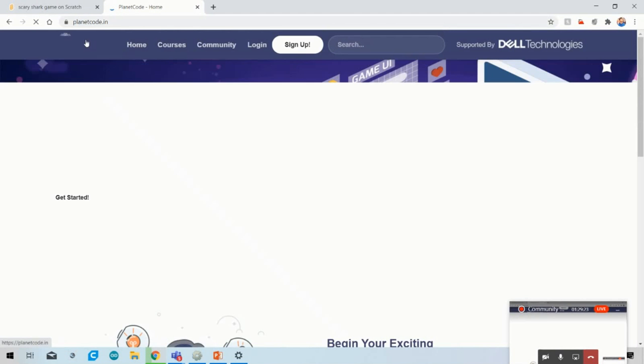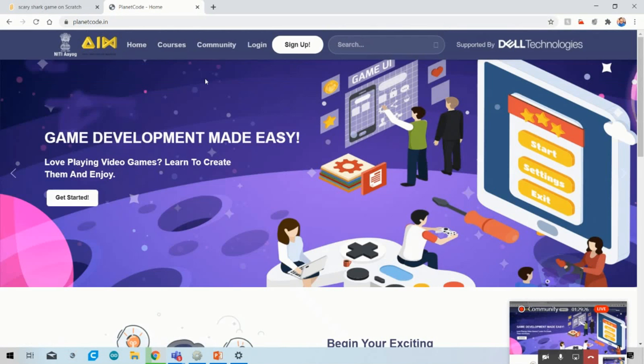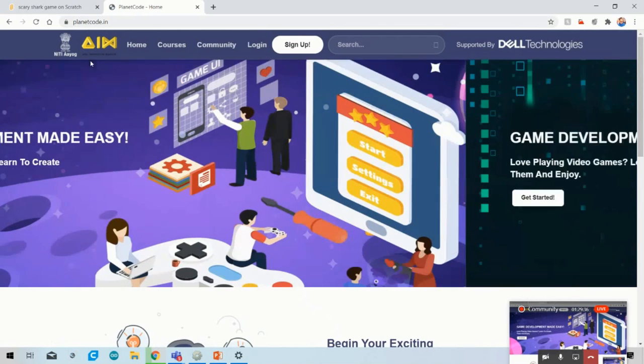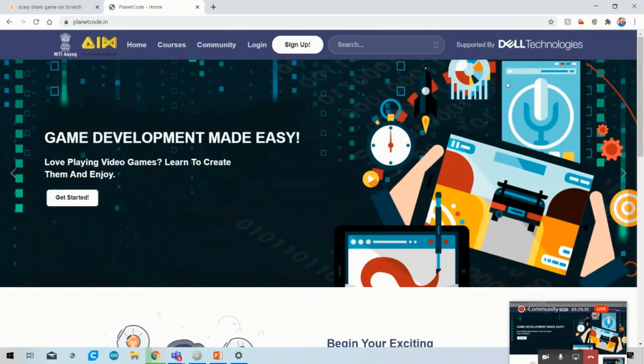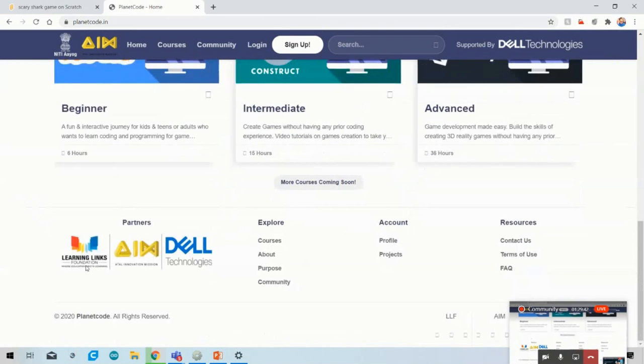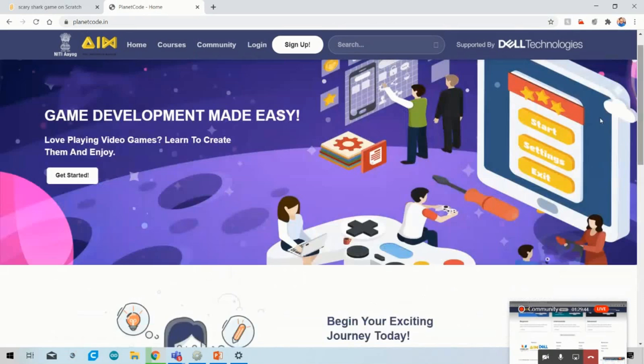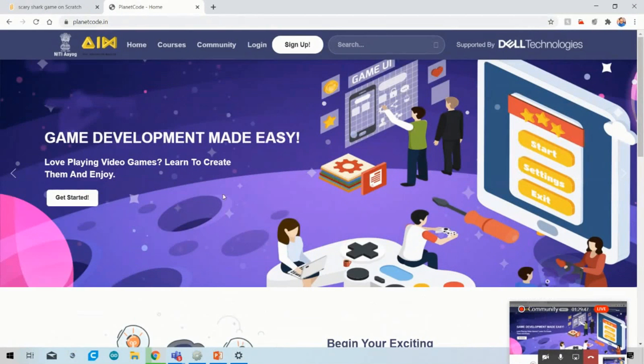Okay, as soon as you click on the planetcode.in website, this whole window will appear on your smartphone or laptop or tablet. Here, this whole platform is developed by Niti Aayog Atal Innovation Mission, supported by Dell Technologies, and the partner is also Learning Links Foundation. It's a very, very interesting website about gaming. If you want to become a game developer instead of just a game player, you can learn from this website how you can make your own game.